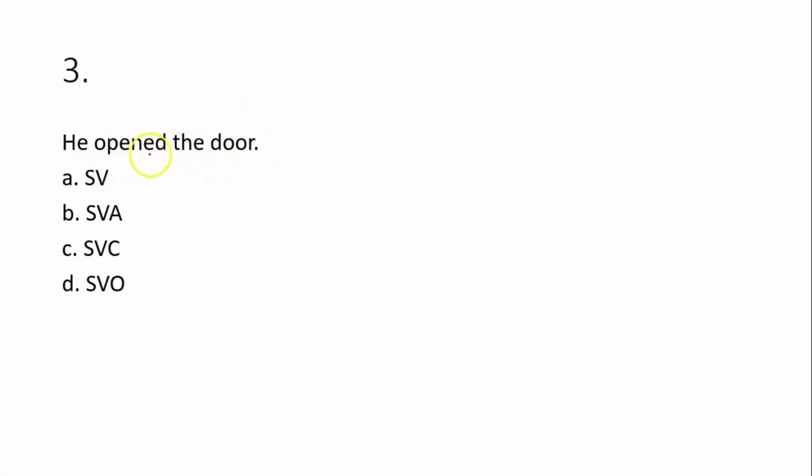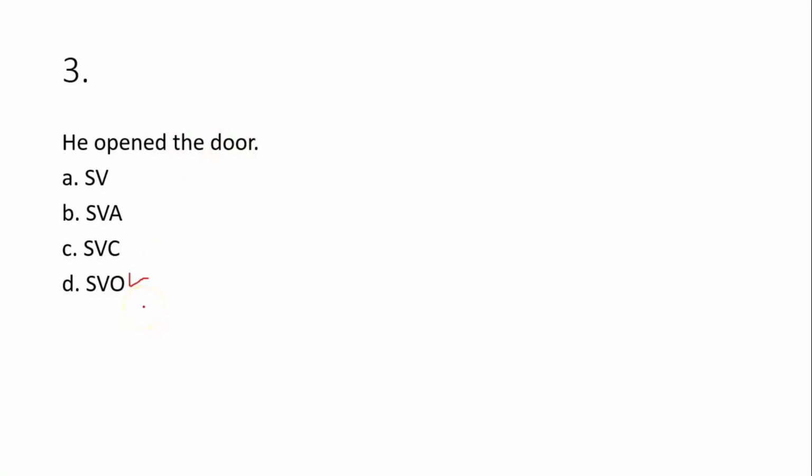You see, the action taken was to open something, isn't it? It is the door that received the action. So since the door received the action, then the door is going to be the object. Is that okay? So this is going to be subject, verb, and object. So the correct answer to this is option D, SVO.